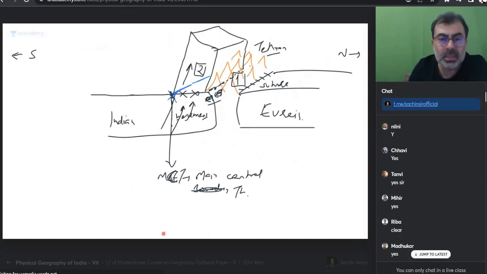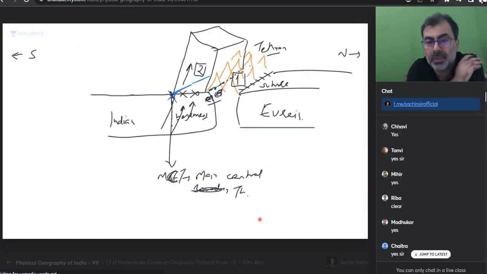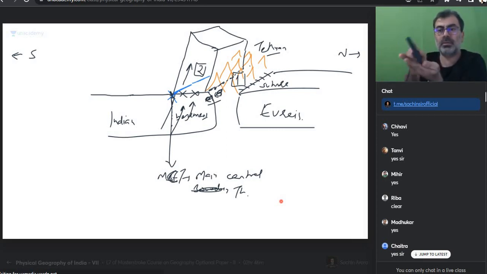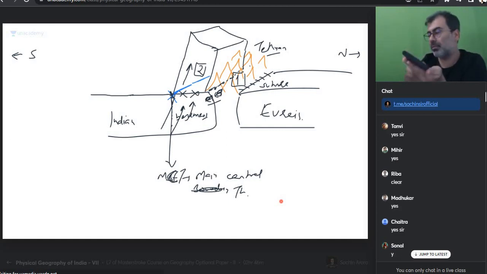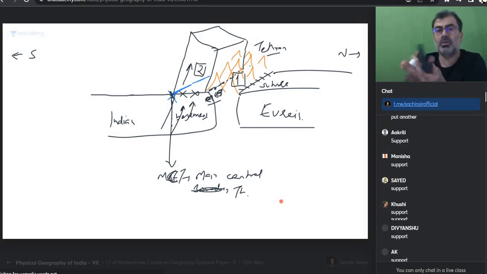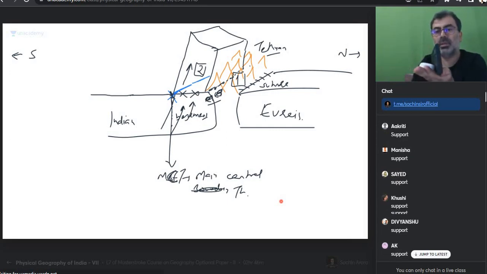Now the question is, how is it stable? How is it stable? Everyone? I want this mobile. I want to keep it somewhere, but it will fall like this. Yes or no? I want it to be like this, but it falls. How can I avoid it from falling? So कुछ support दे दो इसके पीछे. I put a support now. So is it resting against it? It will not fall. Yes or no?